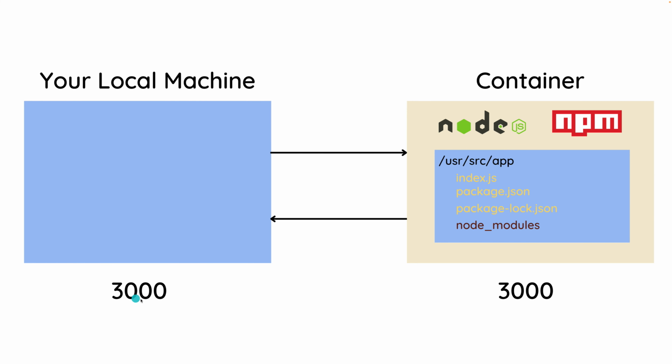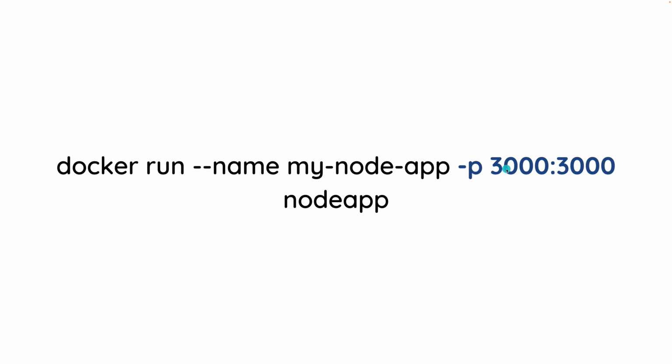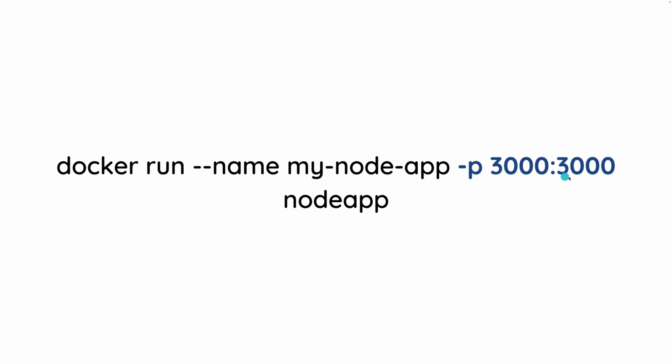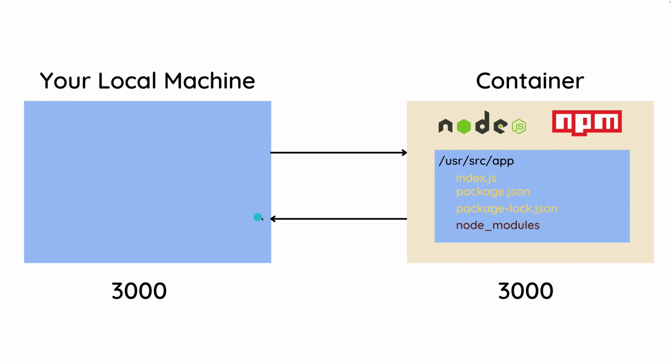Now this right here doesn't have to be 3000. This one does because our application is running on port 3000. But if we want to go to, let's say, localhost 5000, we can just very simply change this to 5000. And when I decide to go to localhost 5000, it's going to exec into this container, find the process that's running on port 3000 because that's specified over here, get the response back, and send it. In fact, just to prove it to you, that is exactly what I'm going to do.